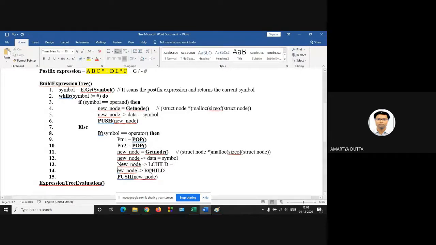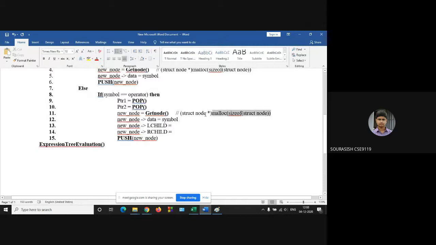So left child is equal to PTR2. Left child is equal to PTR2 because the scanning process is done from right to left. The popping process, scanning process from right to left. So PTR2 and PTR1. Okay, is it clear? Yes, sir.